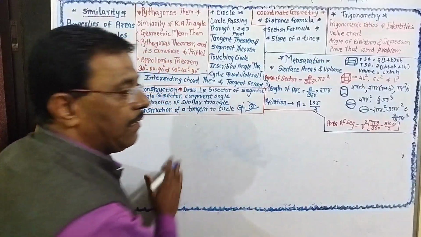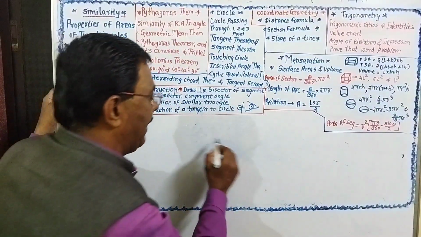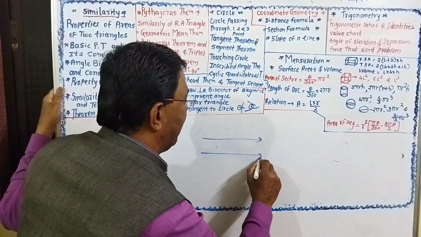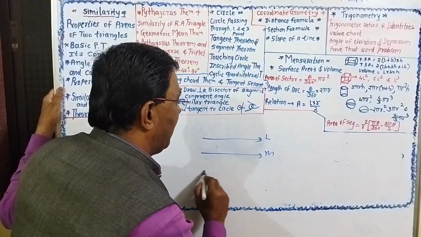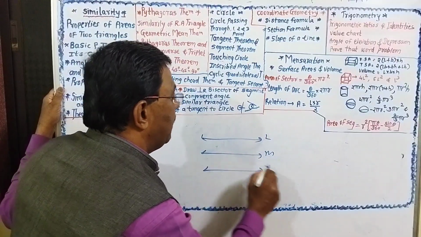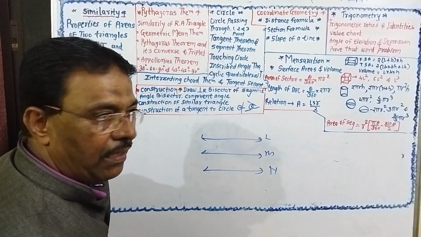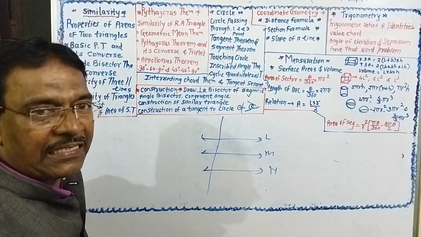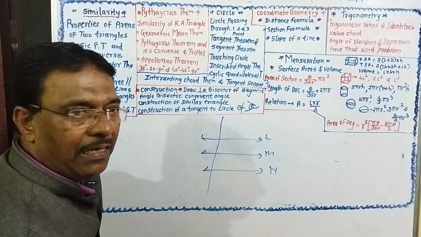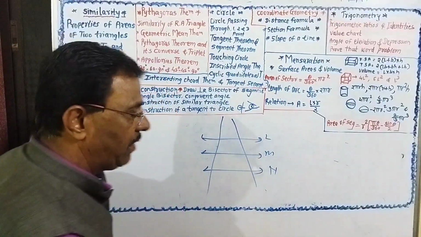Next question will be on the properties of three parallel lines. Suppose this is line L, this is line M, and this is line N, which are parallel to each other. This is a transversal, and this is another transversal.